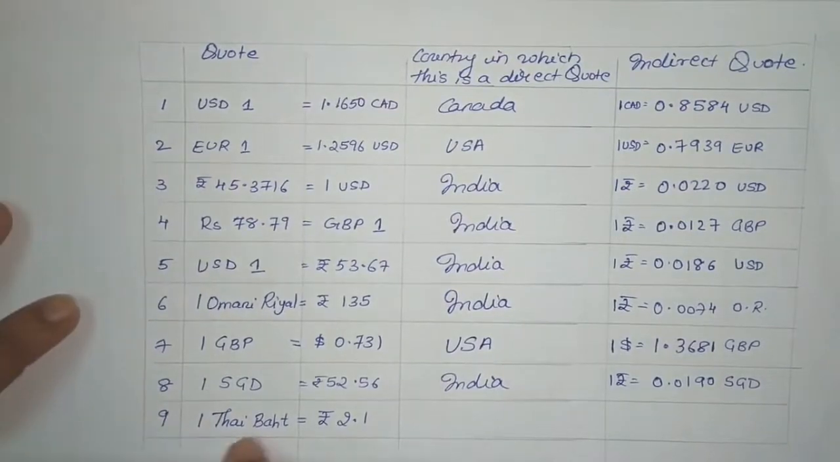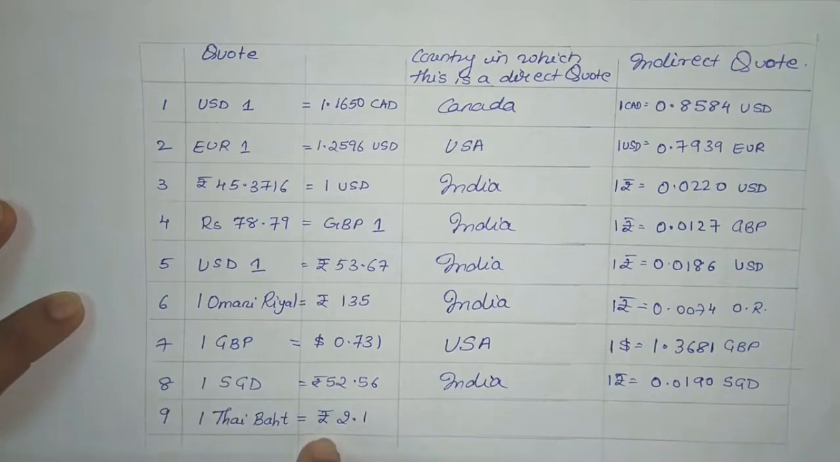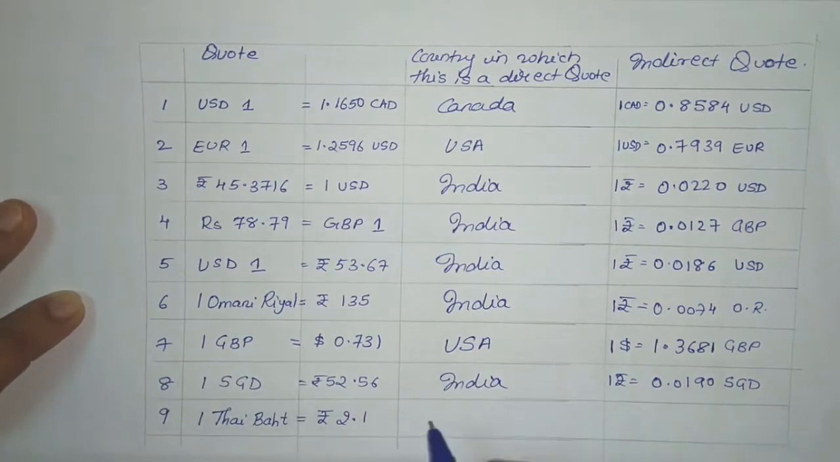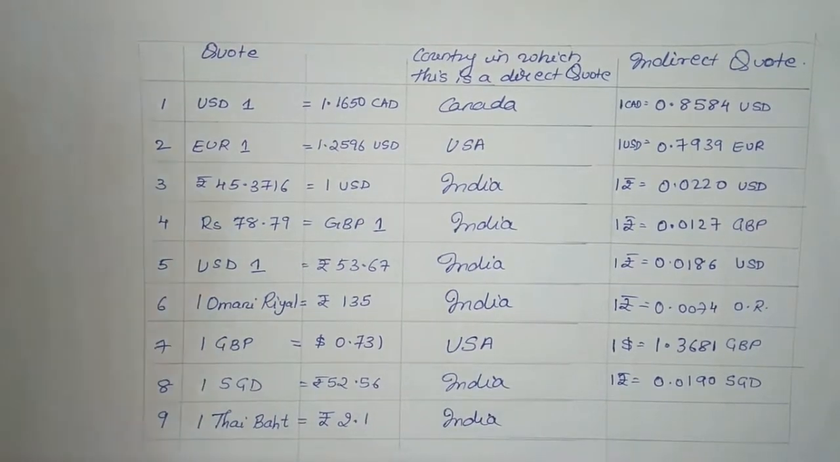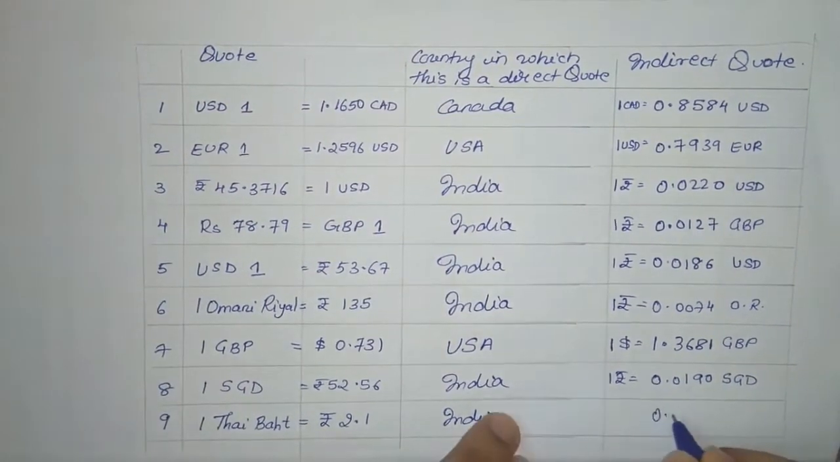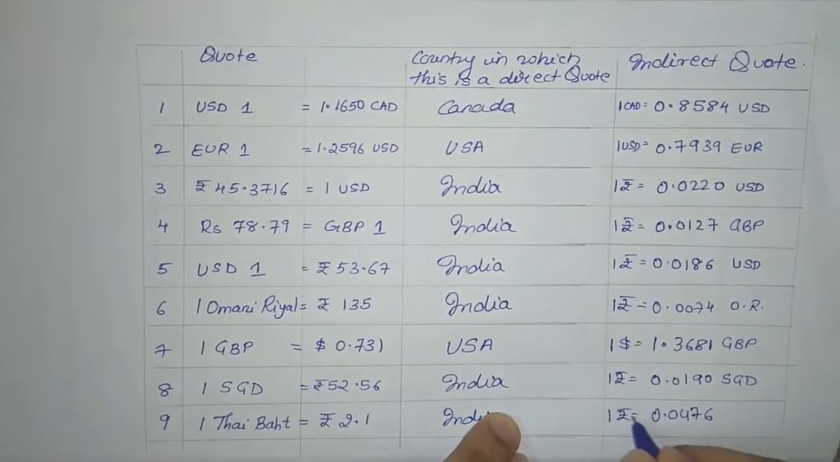Last, 1 Thai baht is equal to rupees 2.1. Again, your base currency is Thai baht. The currency opposite to that is the INR or the Indian rupees. So the country in which it is a direct quote is India. And the indirect quote becomes 1 divided by 2.1, that is 0.0476. So 1 rupee is equal to 0.0476 Thai baht.